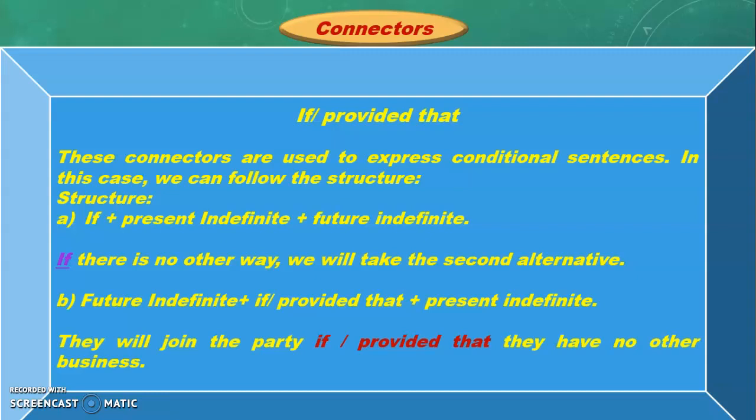I have used the first conditional, that is, if plus present indefinite plus future indefinite. If there is no other way, we will take the second alternative. Now look at this. In the beginning of the sentence there is the conjunction, that is if, and if is the connector in this sentence.